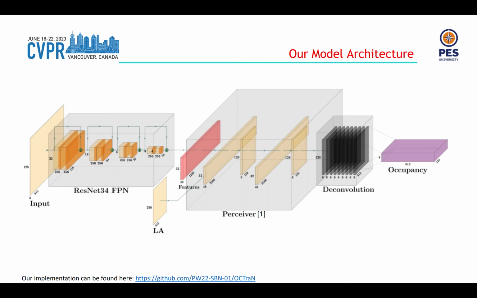OCTraN uses convolution to extract 2D image features. We apply iterative attention using the perceiver module in order to transform these 2D image features into 3D occupancy features, and then apply convolution transpose to upsample 3D occupancy features.